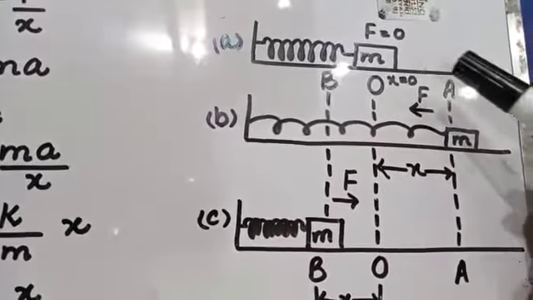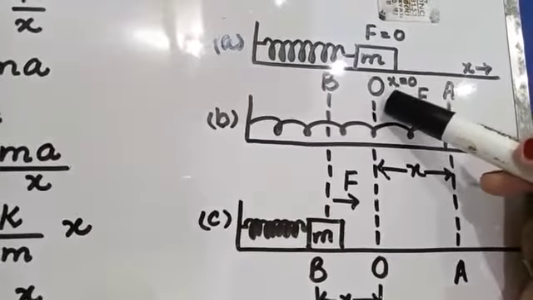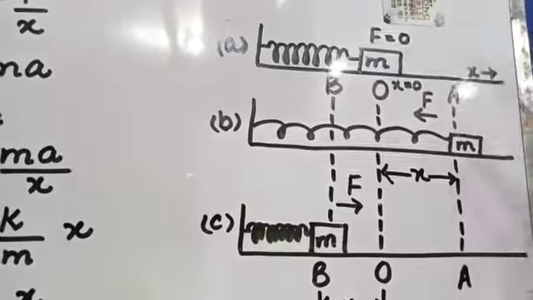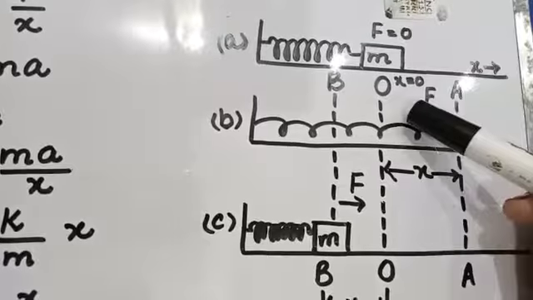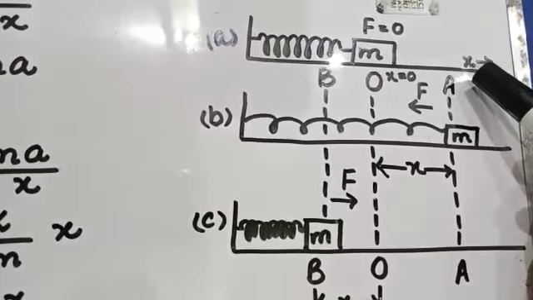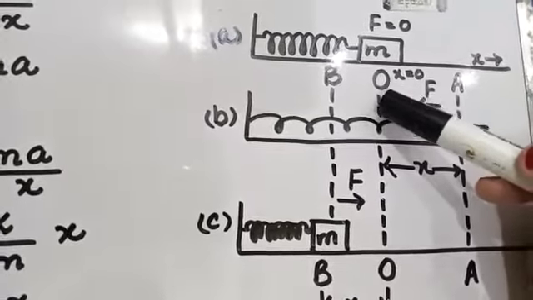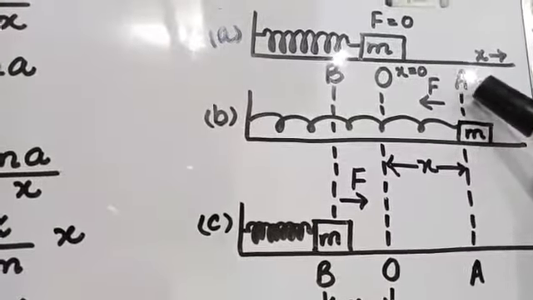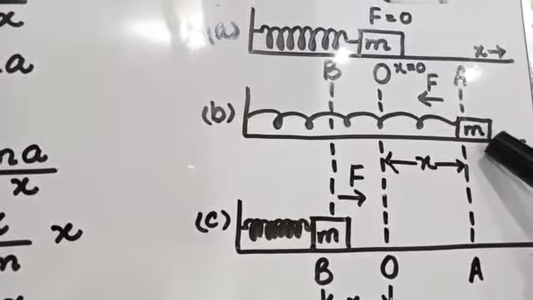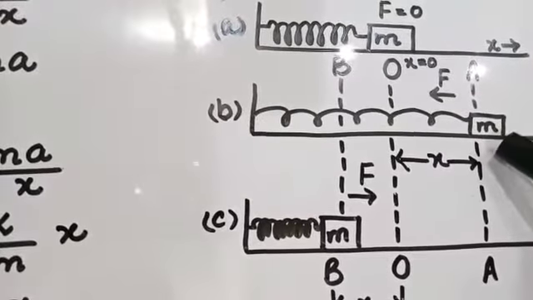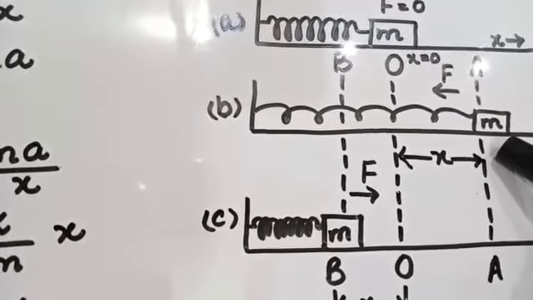A body with mass m is at the mean position O. The applied force is 0, and the displacement covered by the body is equal to 0. As we stretch the body through displacement x, as represented over here, the body moves from the mean position to the extreme position A and covers the displacement x. When it reaches the extreme position A, the body gains the restoring force, and due to the restoring force the body does not stop at extreme position A.